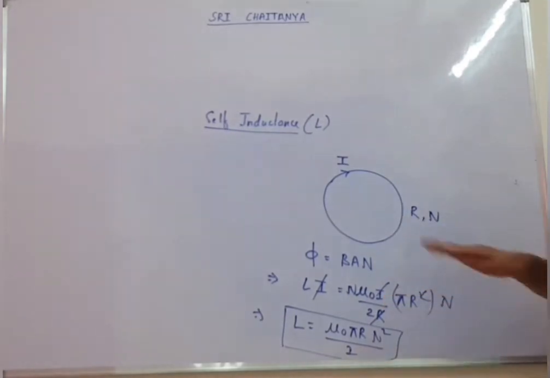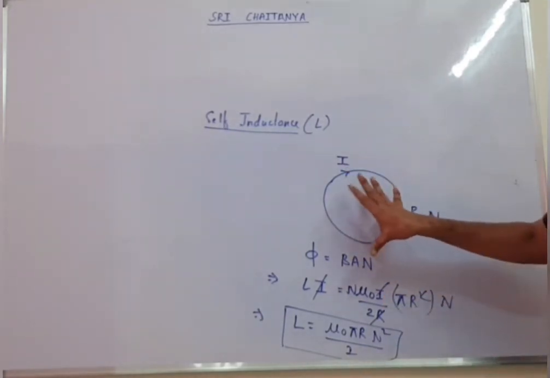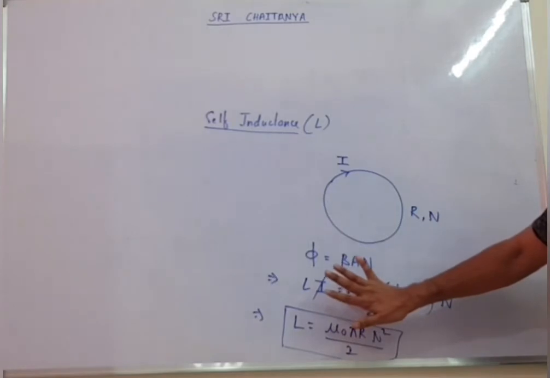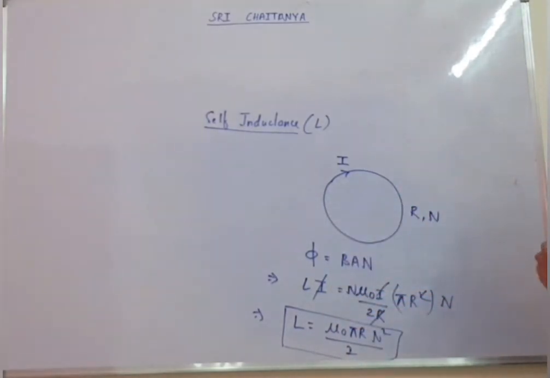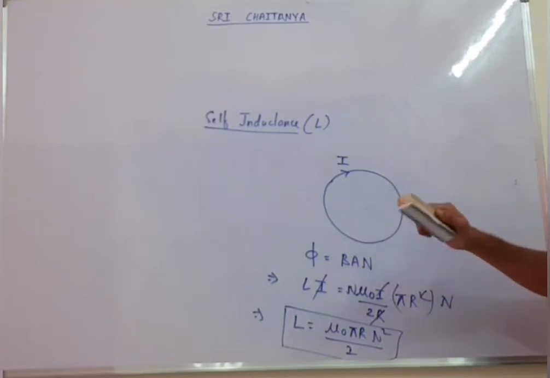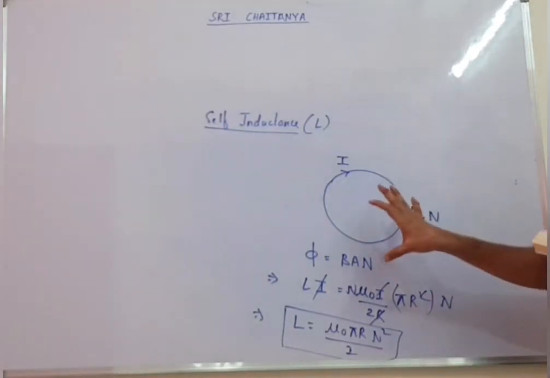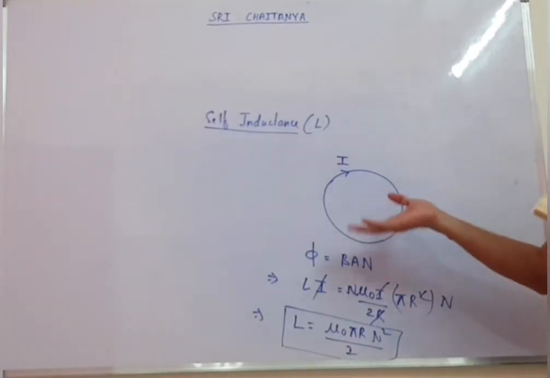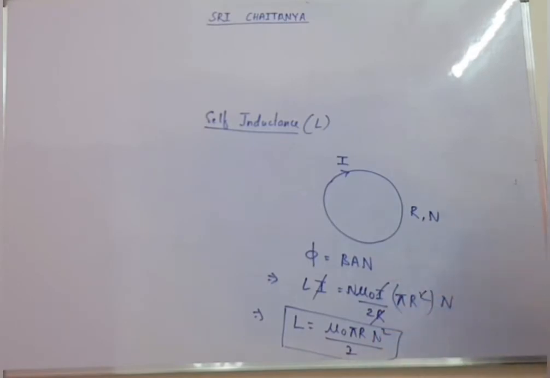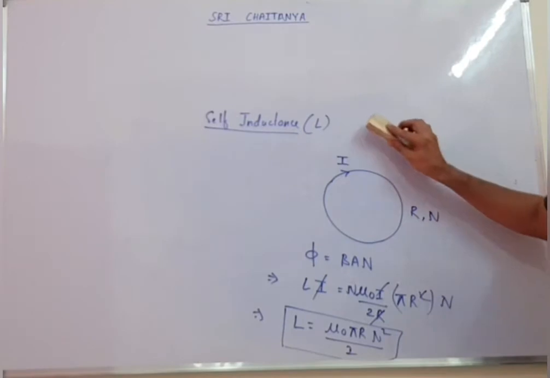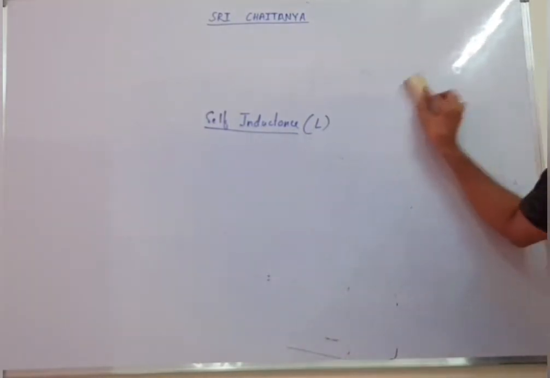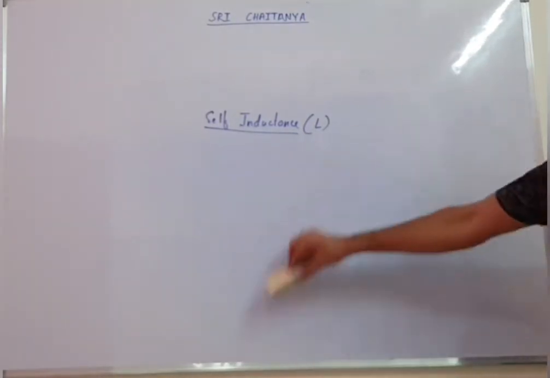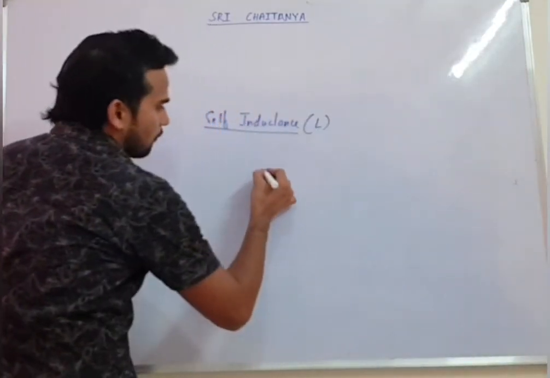Now you can see this in your main notes, how this self-inductance is calculated, or you can see the material also. Now we move to one more part, where again we will talk about self-inductance of a solenoid. We have to study self-inductance of two things. One is the circular coil. We know self-inductance, we can write phi equal to LI, and from there we can calculate. Now I will just give you an idea how to find self-inductance of a solenoid.